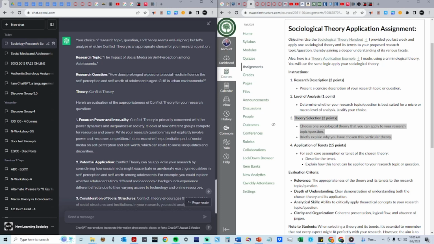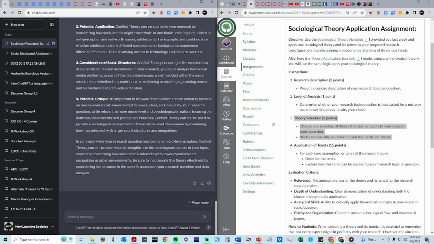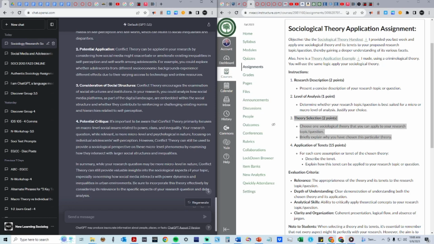Sometimes it will give you an incorrect response and try to help you apply a macro-level theory to a micro-level question. That is the ecological fallacy. We cannot do that. In this case, it does note that while your research question may be more micro-level in nature, conflict theory can still provide valuable insights into the aspects of your topic. But this is why it's important to already understand the concepts and the material before you use ChatGPT. Otherwise, it can easily and quickly lead you astray.